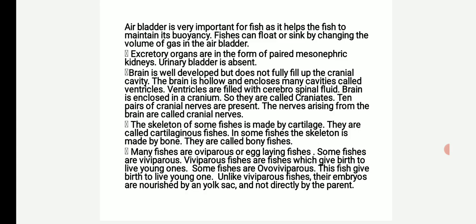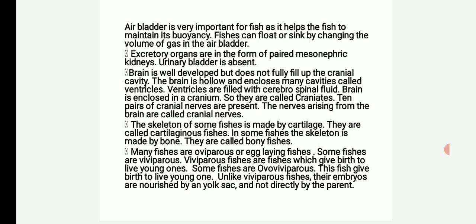Next, the skeleton of some fishes is made by cartilage and they are called cartilaginous fishes. In some fishes, the skeleton is made by bones and they are called bony fishes. Next, many fishes are oviparous or egg-laying fishes. Some fishes are viviparous.